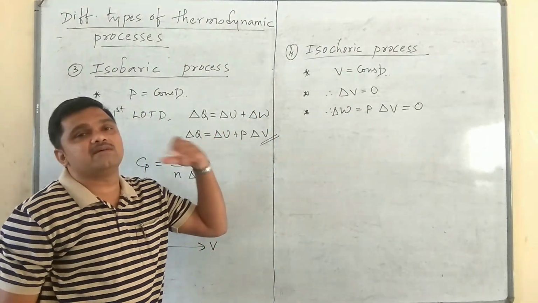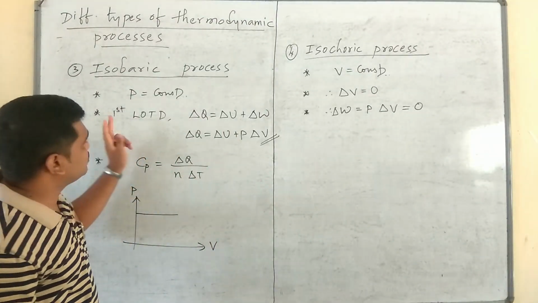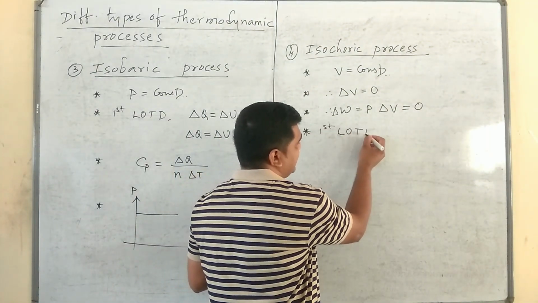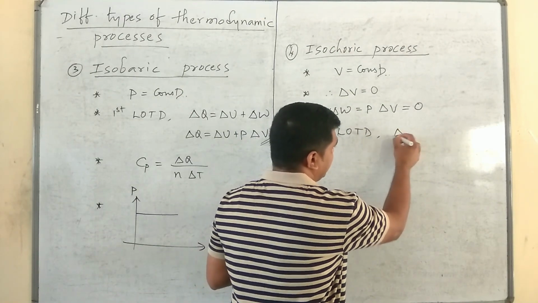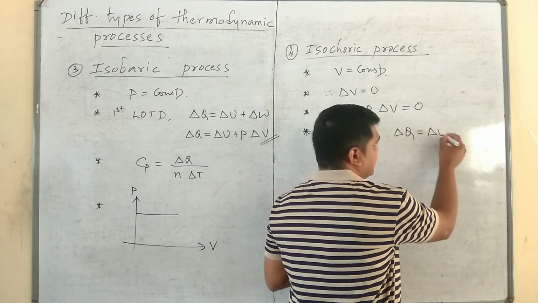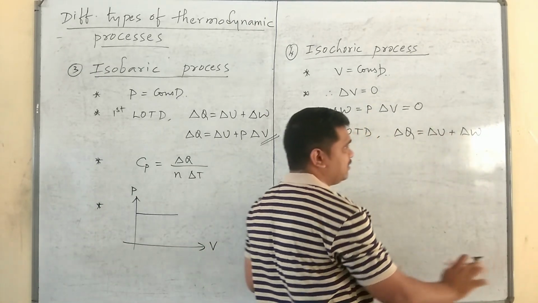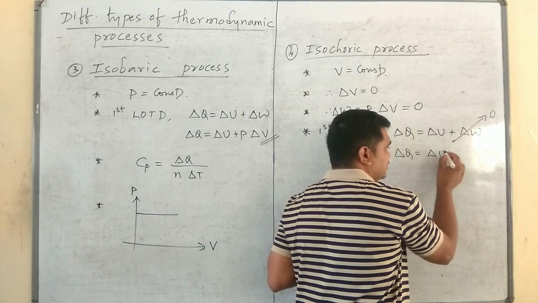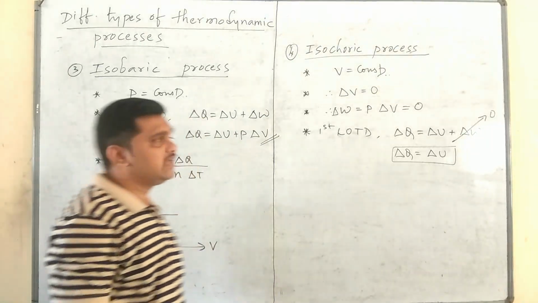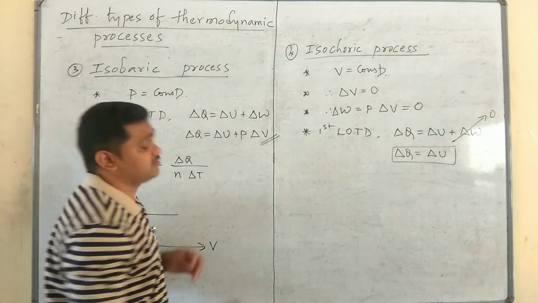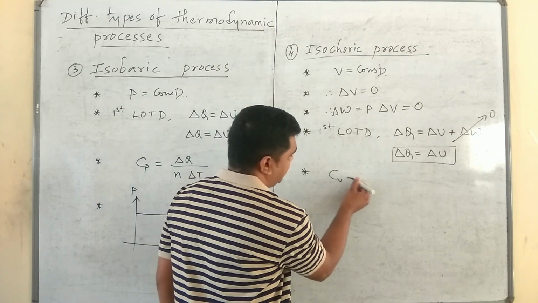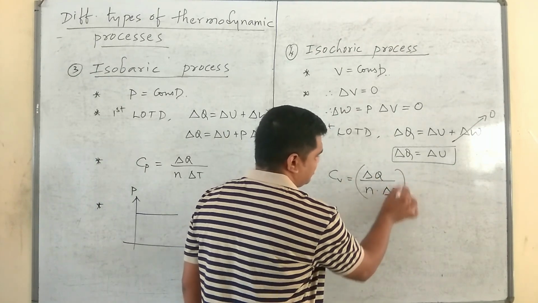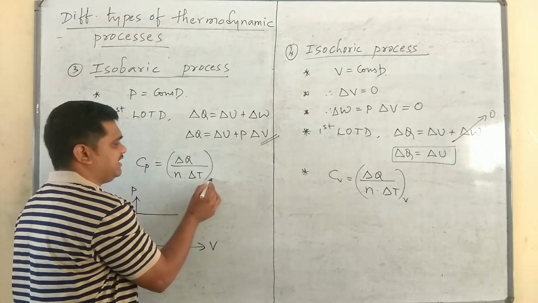Once delta W becomes 0, the first law of thermodynamics, delta Q is equal to delta U plus delta W, becomes delta Q is equal to delta U. Next, the molar heat capacity turns out to be Cv is equal to delta Q divided by n into delta T. You can also put V there and P here, no problem.